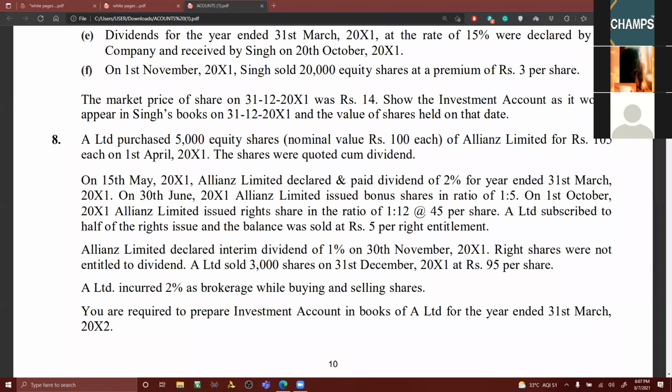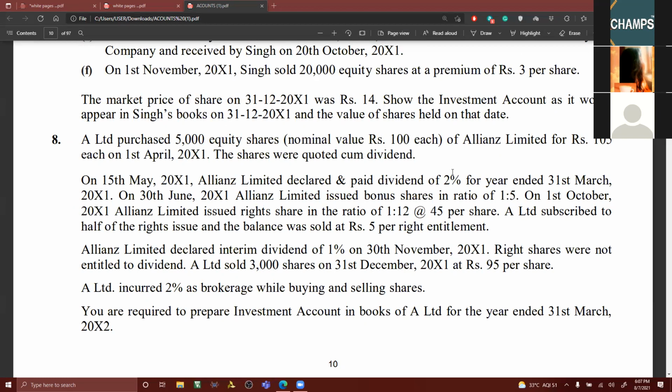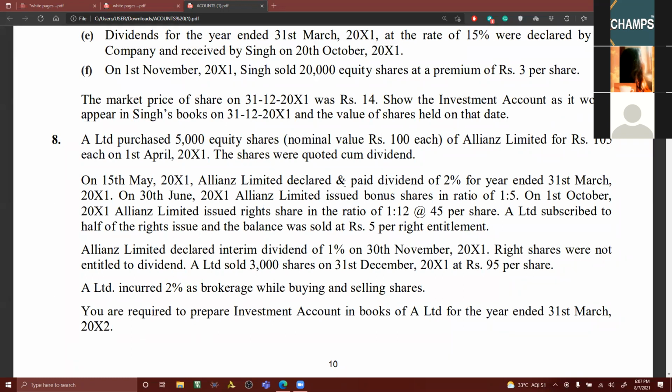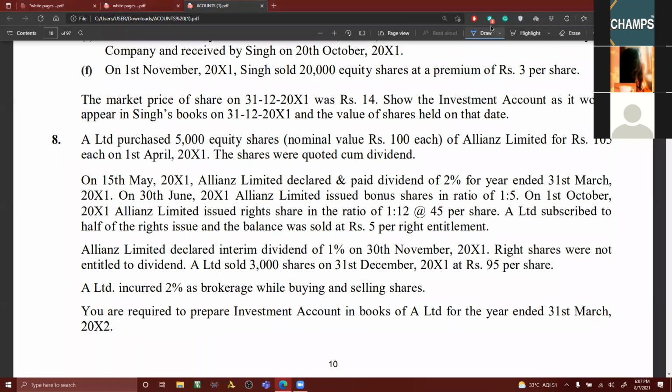A Limited purchased 5,000 equity shares, nominal value of 100 rupees each, of Allianz Limited for rupees 105 each on 1st April 2011. The shares were quoted cum dividend. On 15th May 2011, Allianz Limited declared and paid a dividend of 2% for the year ended 31st March 2011. Please, this is an important point.